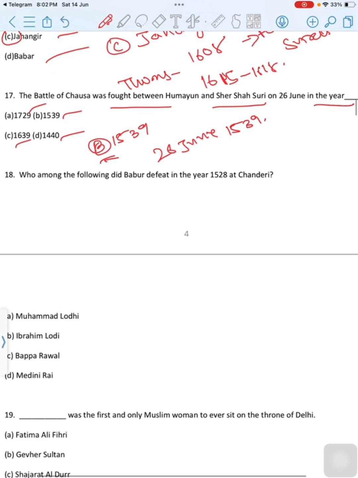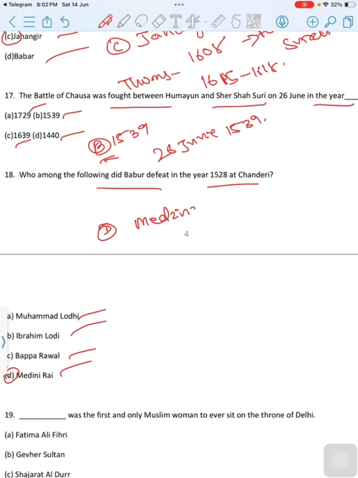Then move to next question. Who among the following did Babur defeat in the year 1528 at Chanderi? First option is Muhammad Lodi, second option is Ibrahim Lodi, third option is Bappa Rawal, last option is Medini Roy. Then correct option is option D, Medini Roy. In 1528 AD, the Battle of Chanderi was fought between Medini Roy and Babur.